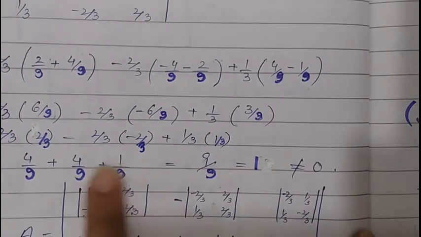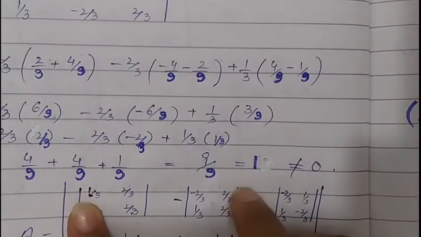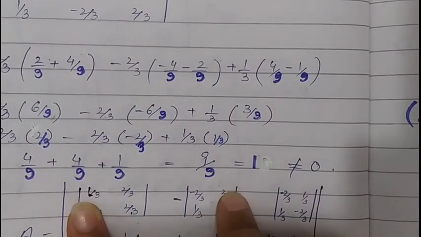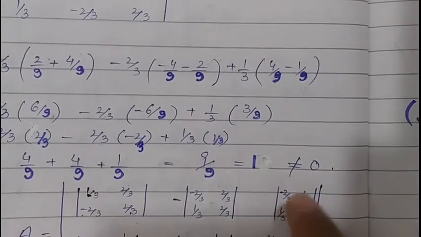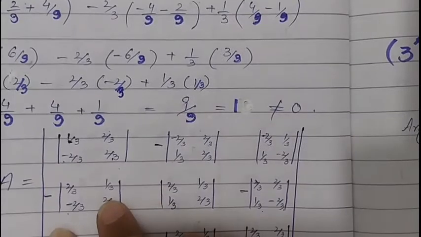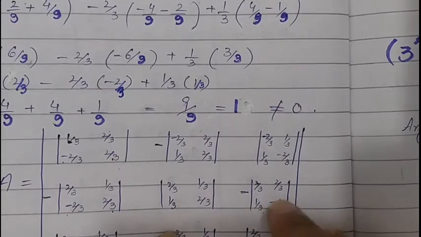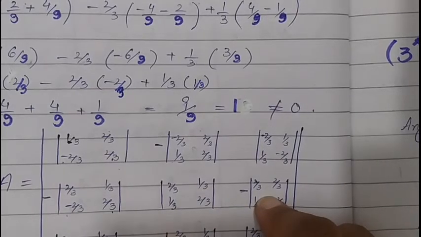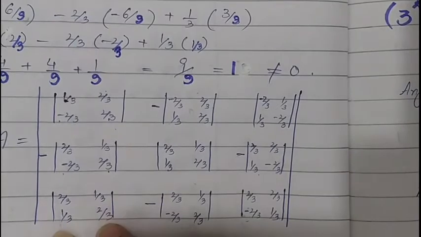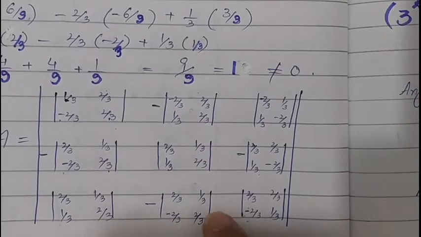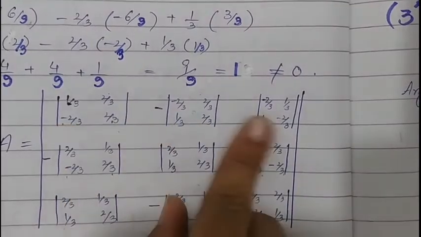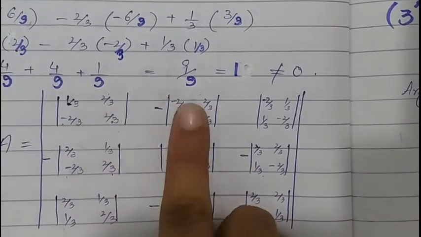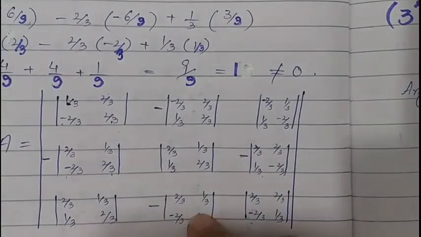This is obtained by leaving the first row, first column, the first row, second column, the first row, third column. This row is obtained by leaving the second row, first column, the second row, second column, and the second row, third column. Now this is obtained by leaving the third row, first column, the third row, second column, and the third row, third column, and alternate negative signs are applied: plus, minus, plus, minus, plus, minus, plus, minus, plus.